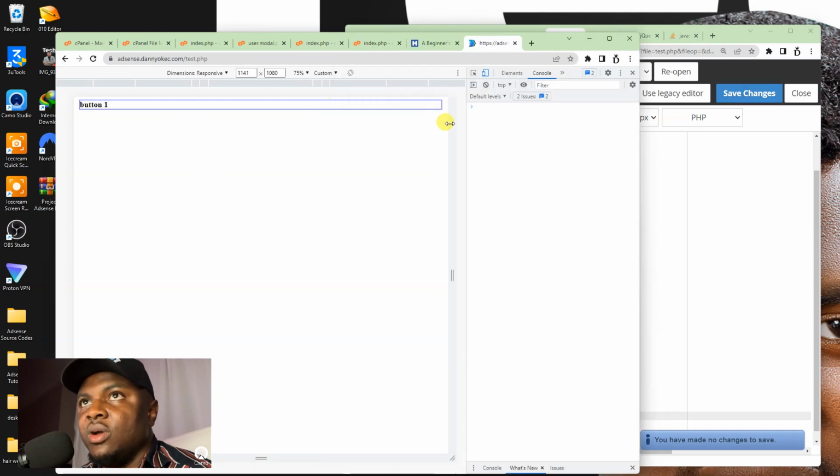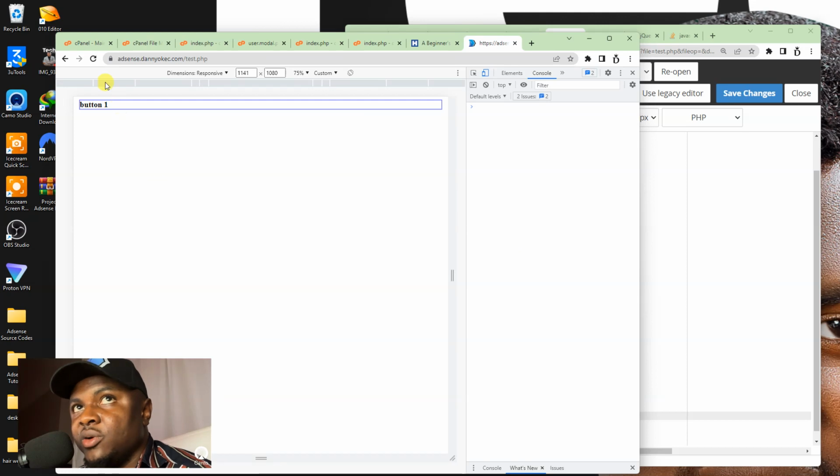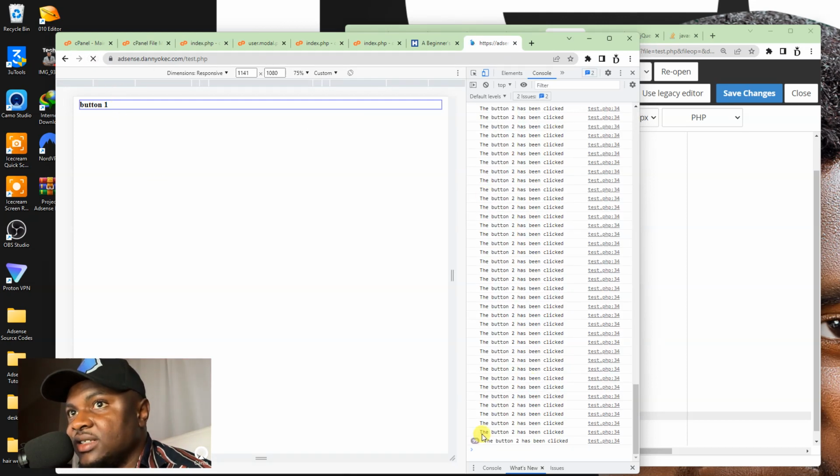Okay, it's saved now. I want you to pay attention to my console tab here. I'm going to refresh this page and you're going to see something. Now you can see that it is coming up infinitely, telling me button 2 has been clicked. This can actually make my computer freeze because it's going to be doing this infinitely. You can see it has said it like 4,000 times, 5,000 times, 6,000 times, 7,000 times.